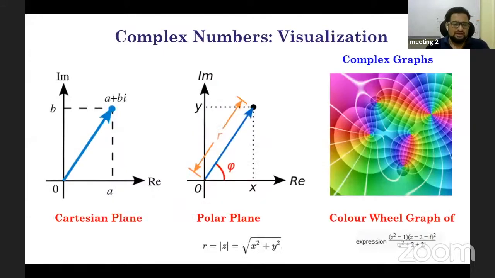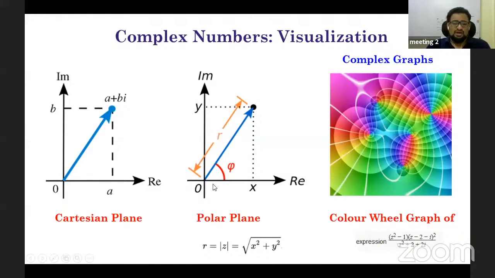In the literature I have found that there are 3 ways to visualize complex numbers. One is the Cartesian plane. I gave you the example of a plus ib. It has a magnitude and a direction, and all the operations which can be done on real numbers can be done on these complex numbers. The other way of representing is using the polar form: x equal to r cos theta, y equal to r sin theta, where r is the square root of x square plus y square. This is another way of representing, where x is the real axis and y is the imaginary axis.